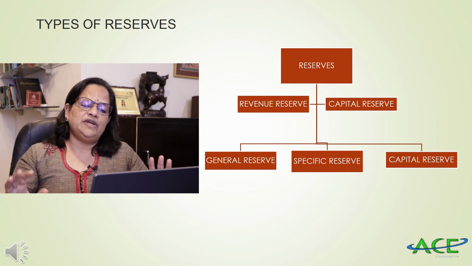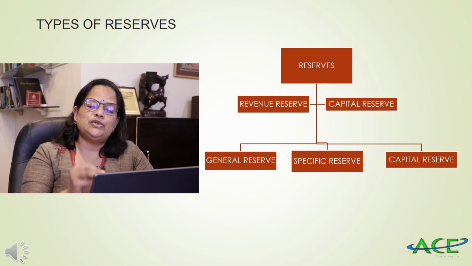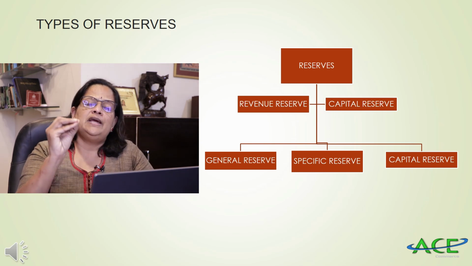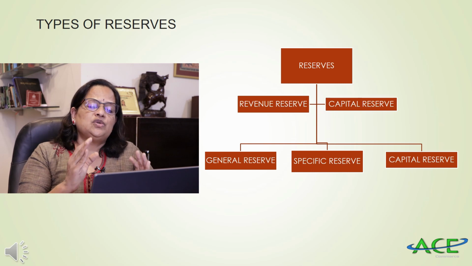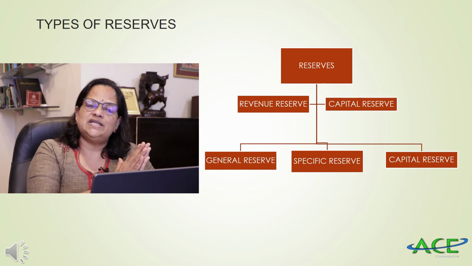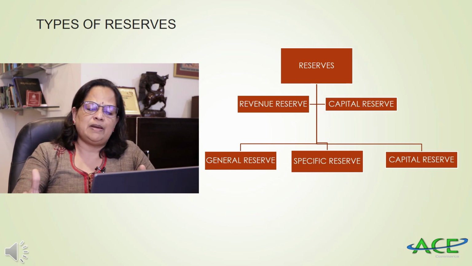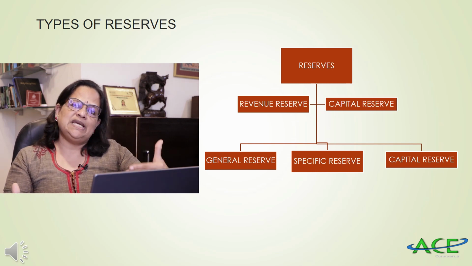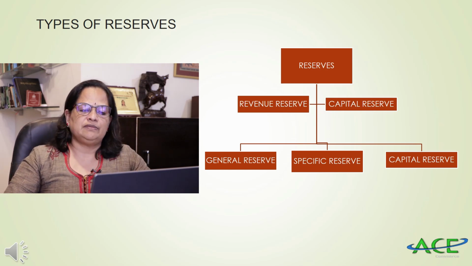Now, types of reserves we are dividing into two: revenue reserve and capital reserve. Revenue reserve, you have to remember, is created from revenue profit. I am going to explain in detail. Capital reserve is created from a capital asset. By selling a fixed asset at a profit, you can create a capital reserve. So one is revenue reserve, created out of revenue profit. The second one is capital reserve, created out of capital profit. Revenue reserve is again divided into three: general reserve, specific reserve and capital reserve.